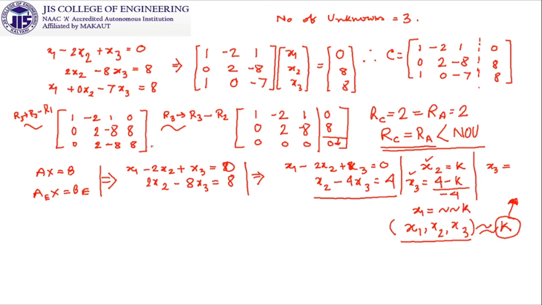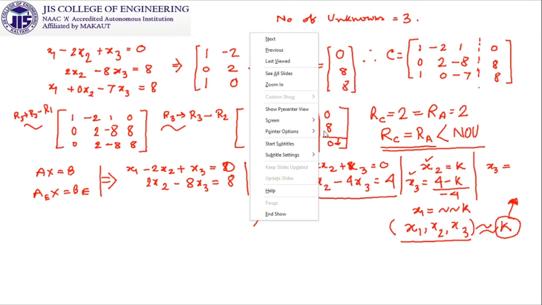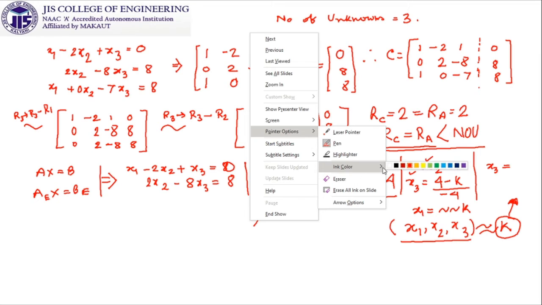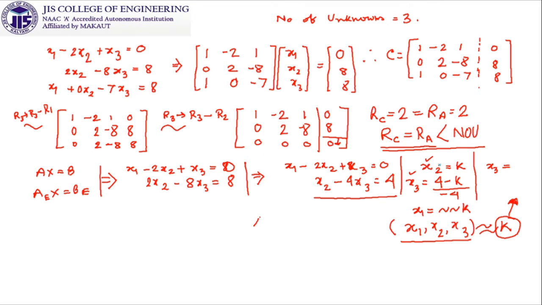Similarly, someone can say I will take another value. I am not going to take the value of x2. Instead of that, I am trying to take the value of x3. So let us take x3 is equal to k. So putting x3 equal to k here, what we are getting, x2 is equal to 4 plus 4k. Clear? So if someone takes x3 is equal to k, x2 will be 4 plus 4k from this.